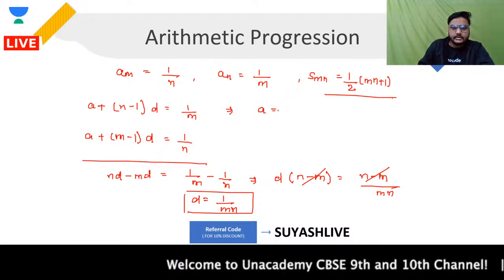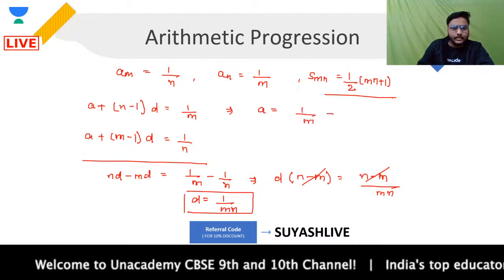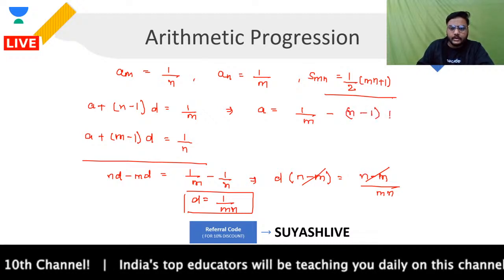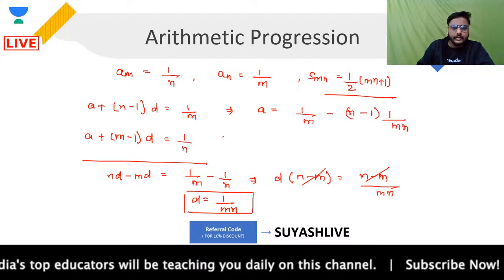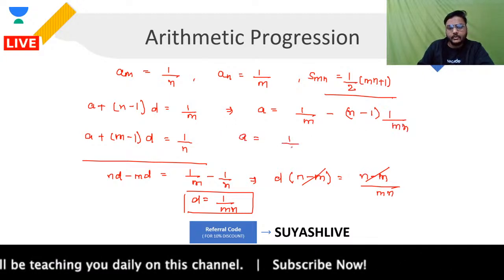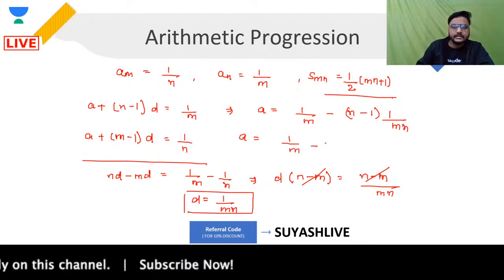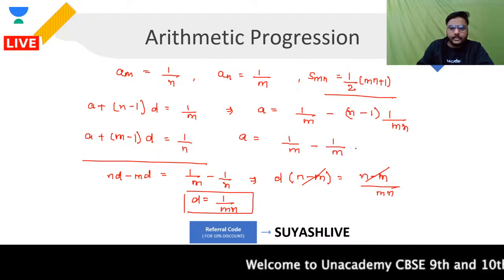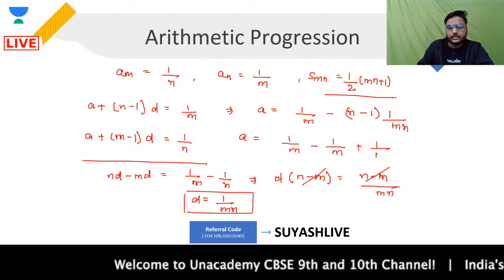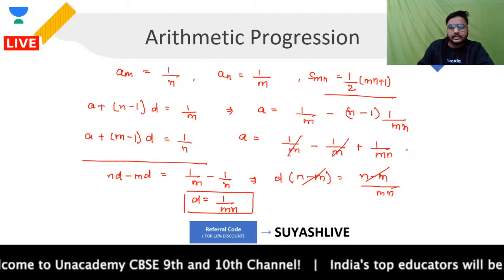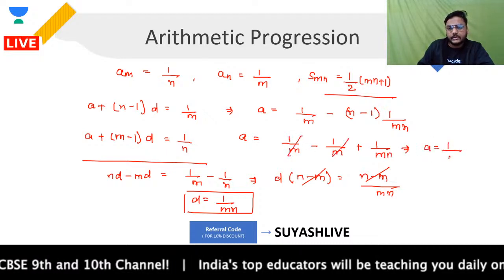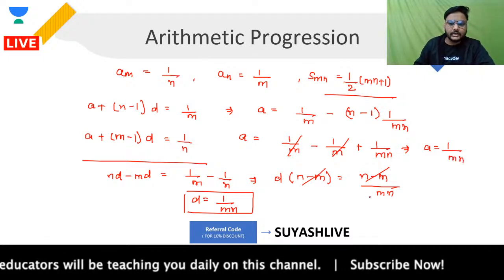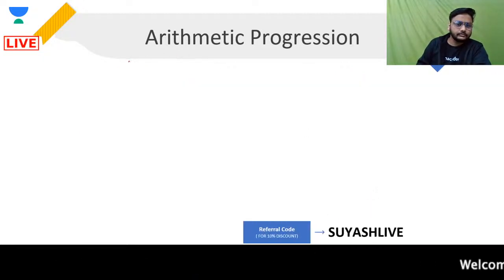Let's do it. So a is equal to 1 upon m minus n minus 1, which means n minus 1, into 1 upon mn. Are you clear? Let's find out a from here. That will be 1 upon m, then you have minus n upon mn, that will be 1 upon m, then you have minus minus plus 1 upon mn. Cancel, which means your a will also be coming out as 1 upon mn. The question is done. So you got a as 1 upon mn, and d as 1 upon mn. You can find the answer now.